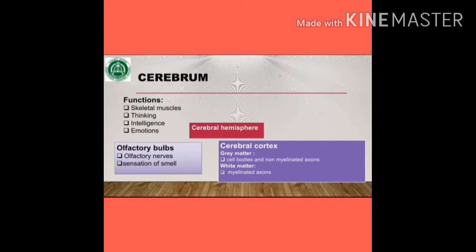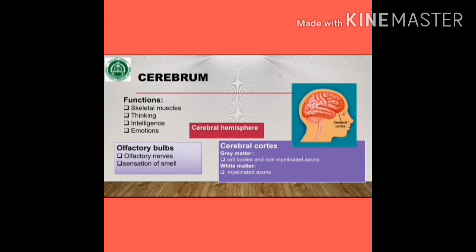The upper layer of the cerebral hemisphere is called the cerebral cortex. It consists of grey matter. The grey matter of the central nervous system consists of cell bodies and non-myelinated axons. Beneath this layer is present the white matter. This white matter of the nervous system consists of myelinated axons.